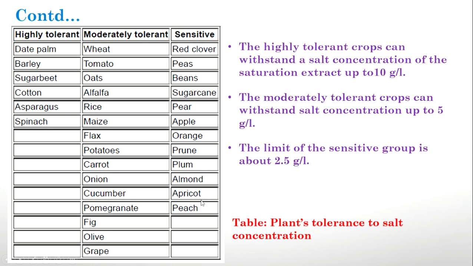The sensitive group should have a salinity of about 2.5 gram per liter. The highly tolerant crop can withstand a salt concentration of saturation extract up to 10 gram per liter, and moderately tolerant crop can bear up to 5 gram per liter. So these are the tolerances of plants.